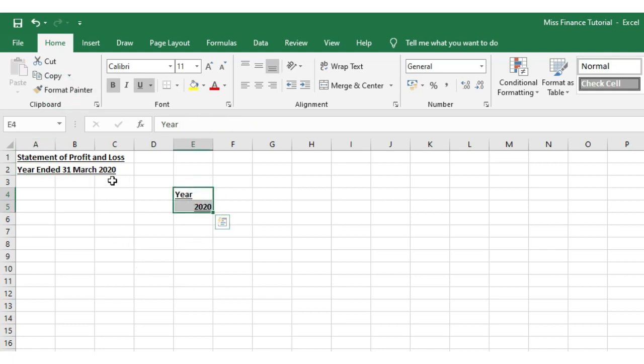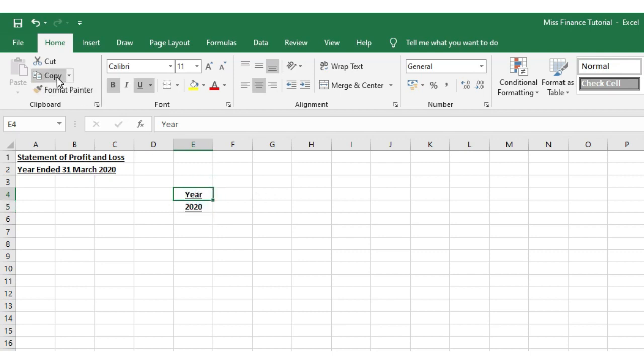But if you look there, you can see that that's not correctly formatted now. I've got year to the left and 2020 to the right. So I want these to be formatted together. I want them to look nice. If I go back to the ribbon, as long as I've got those items selected, I can decide if I want those in the middle, to the left, or to the right. If you can see the ribbon there, I've now selected them to be in the centre, so they will show as being in the centre.